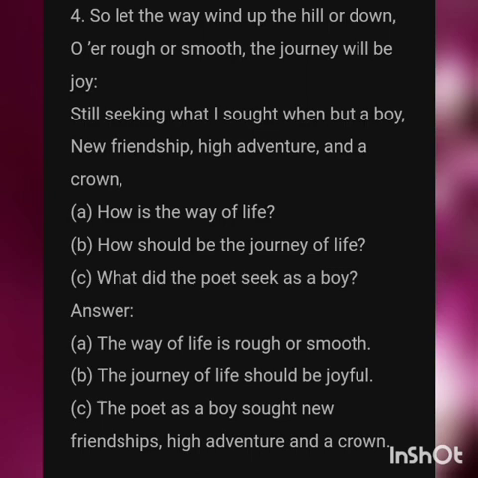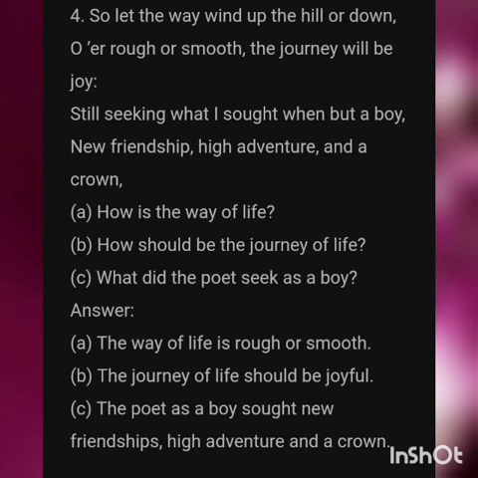The first question is, how is the way of life? The answer, the way of life is rough or smooth. Here, the poet emphasizes that life may have either rough or smooth paths. Going to the second question, how should be the journey of life? What does the poet say about the journey of life? The journey of life should be joyful. It should not be sorrow.